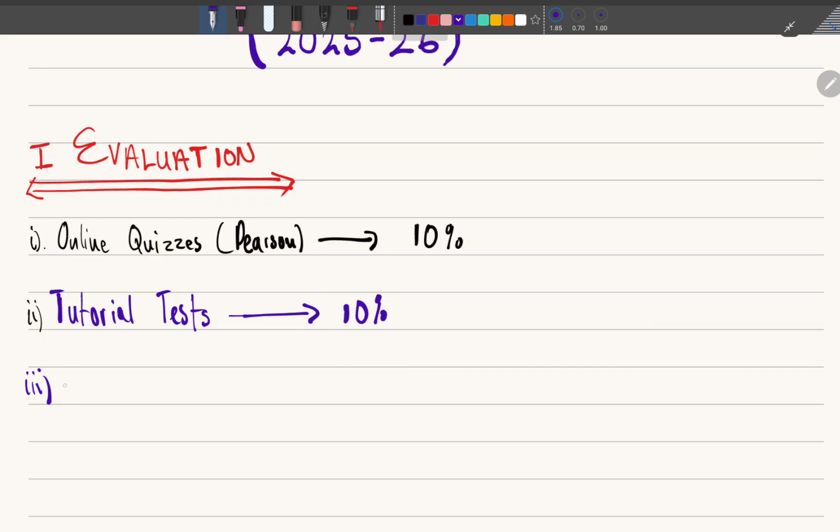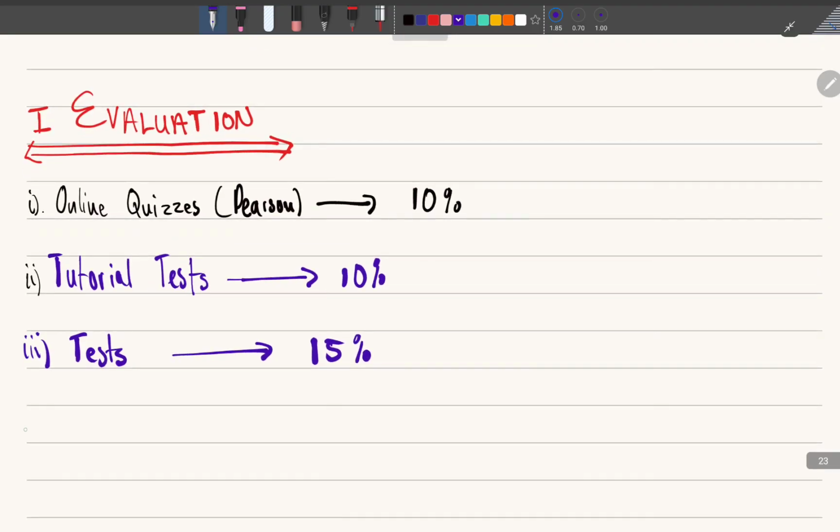And then you're going to have tests, okay? And how many tests are you going to have? Two tests. Let's just say 2 tests. Sorry for that. So the 2 tests are going to be worth 15% of your final mark. Then the fourth and final thing is the physics lab. So it's actually 4 things, not 3. The physics lab, this as well is going to be worth 15%. So I'm going to have your labs, and remember there are 4 labs, and they're going to contribute 15%.